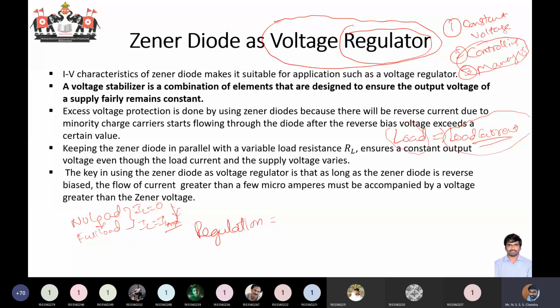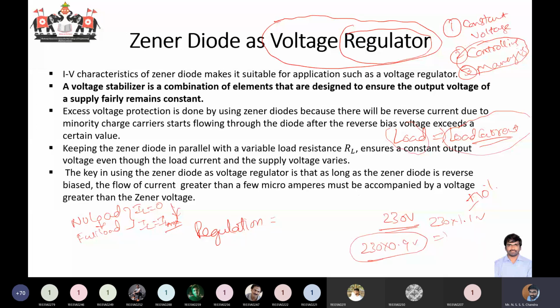Usually we should ensure that this voltage is between some limits, let us say plus or minus 10%. It means that if you want a supply of 230 volts, you can have a high voltage of 230 into 1.1 volts, or a correspondingly low voltage, and this is acceptable.